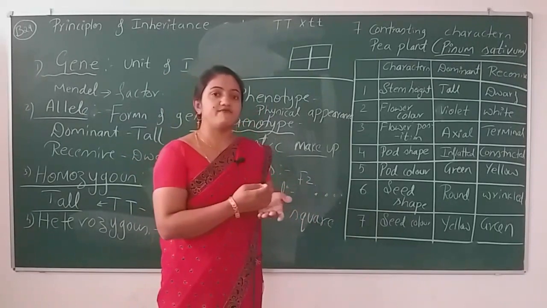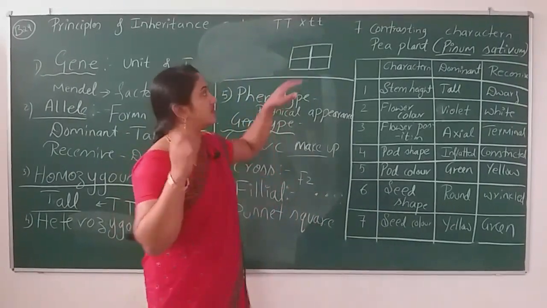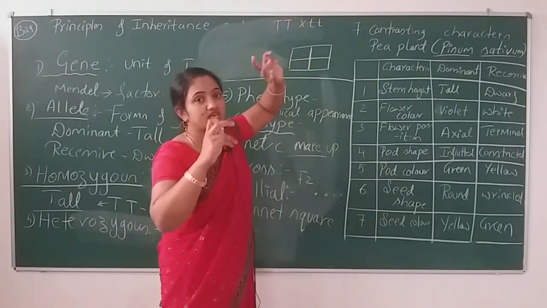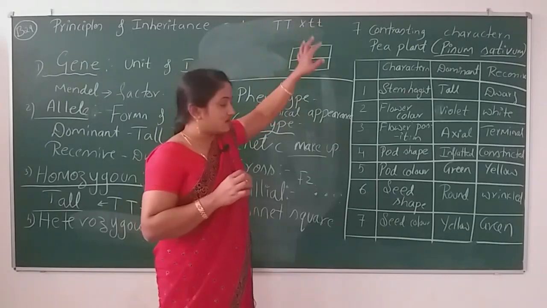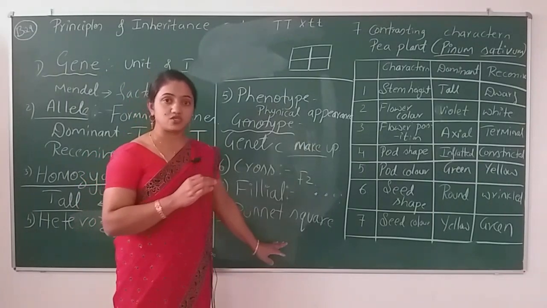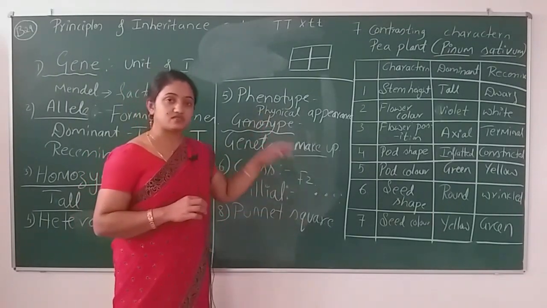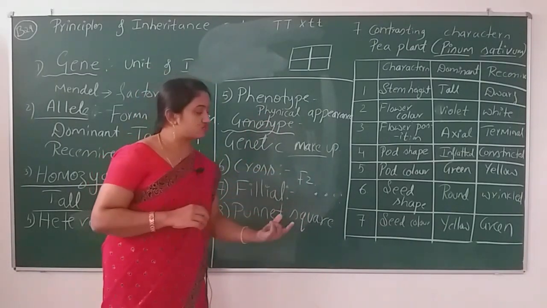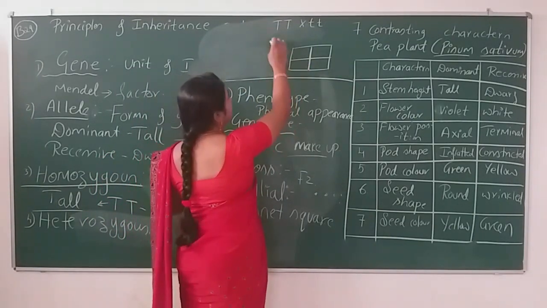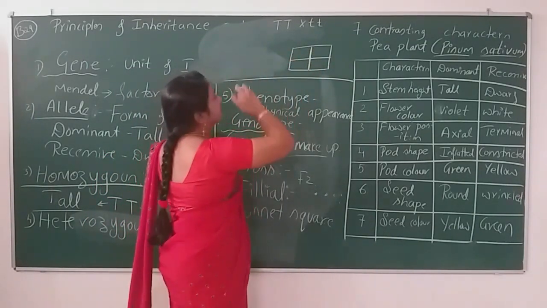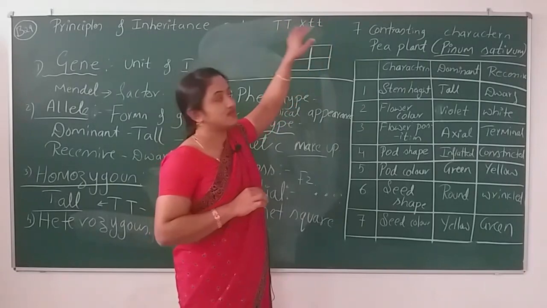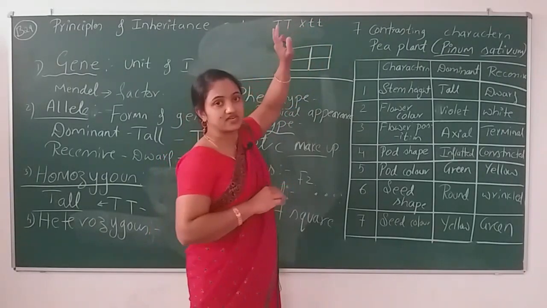We'll get some offsprings. The offsprings will have the character from the parent itself, right? To check the offspring's character, we use the square, Punnett square or checkerboard. It is also known as checkerboard. It is there to check the genotype and phenotype of the offspring. So before taking the Punnett square, first we have to select the parents. The parents are in the homozygous condition.